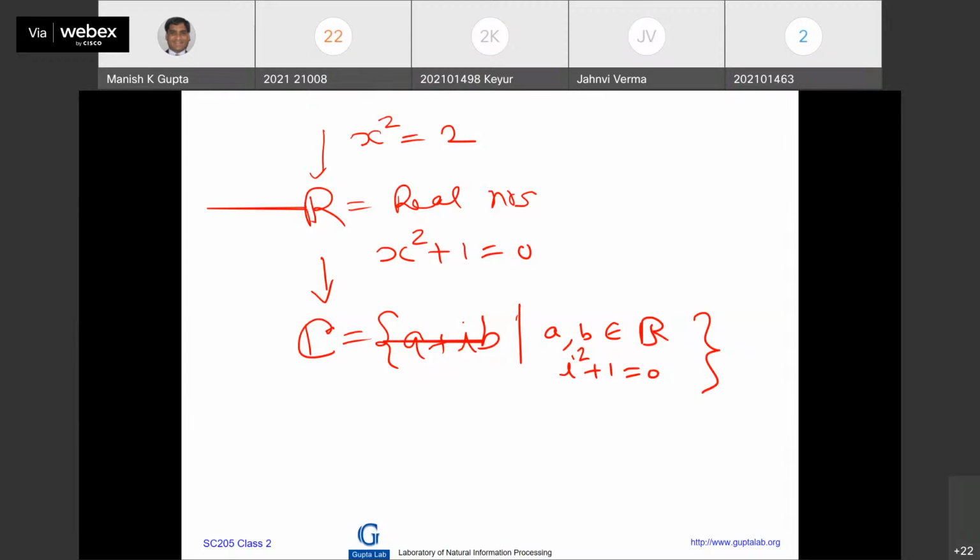By the way, after this, there were other numbers like quaternions. They were discovered as hypercomplex numbers with 1, i, j, k, with i square is equal to -1, j square is equal to -1, k square is equal to -1, right? That kind of thing. The number is a linear combination of these things. So 1, i, j, k. Like in complex it is 1 and i, a combination of 1 and i, a plus ib. And with the scalars: a plus bi plus cj plus dk, where i square is equal to -1, j square is equal to -1, k square is equal to -1.